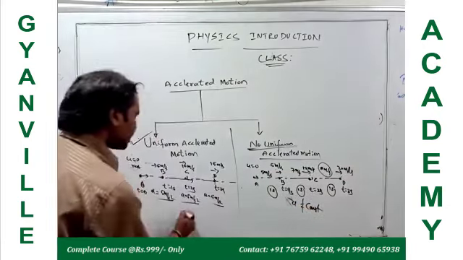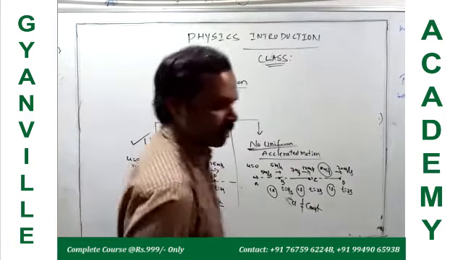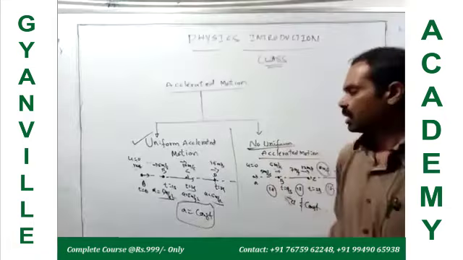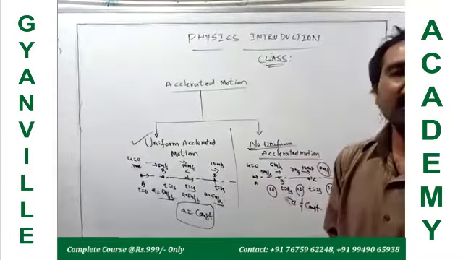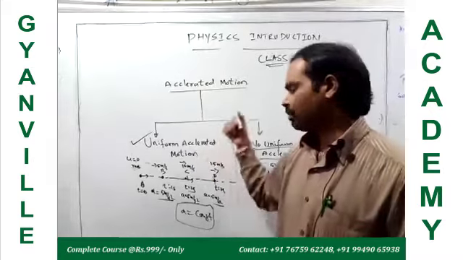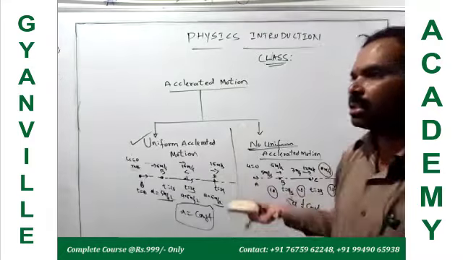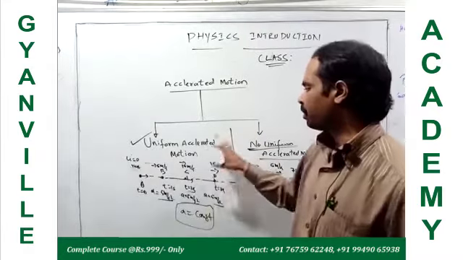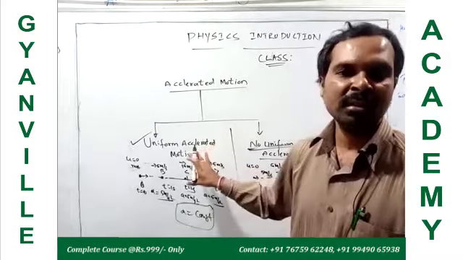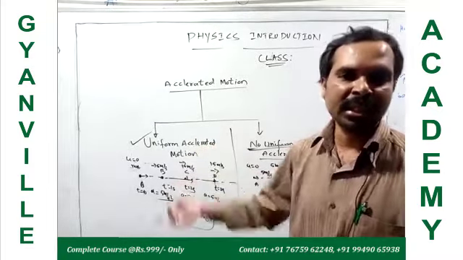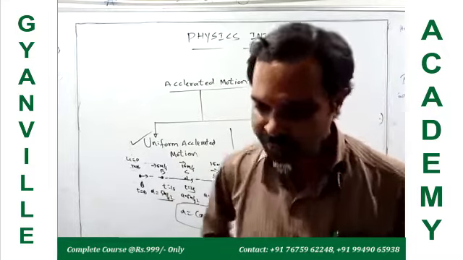Here, acceleration is constant. So when a body moves with constant acceleration, such motion we define as uniform accelerated motion. For uniform accelerated motion, we use kinematic equations to study it, in linear motion, one dimension, two dimension or three dimension.